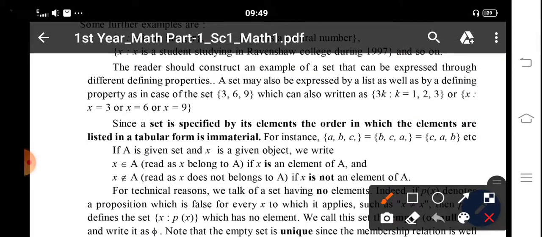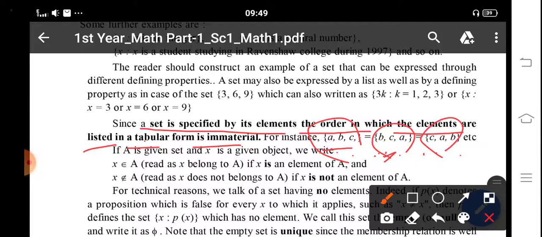Dear students, since a set is specified by its elements, the order in which the elements are listed in tabular form is immaterial. That is, A, B, C. If you change its places, A, B, C or C, A, B, there is no change in value. If you arrange it in your own choice, the value is always the same. A, B, C and B, C, A and C, A, B are all equal.